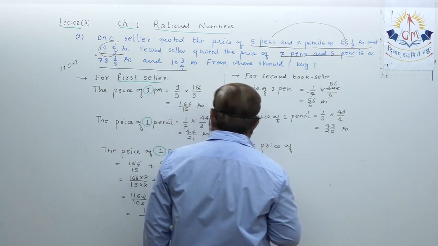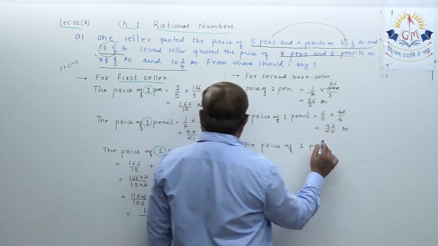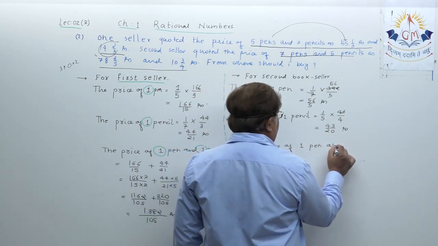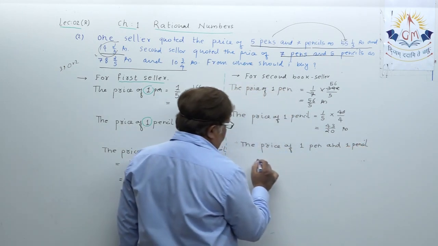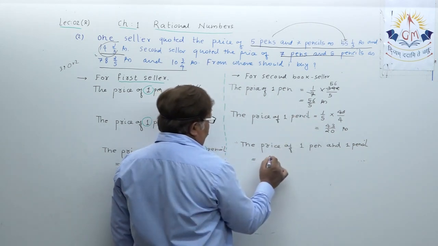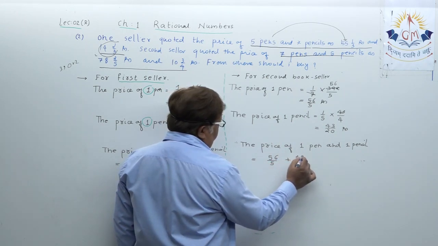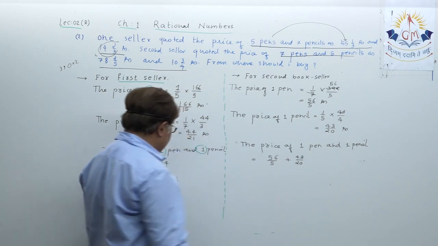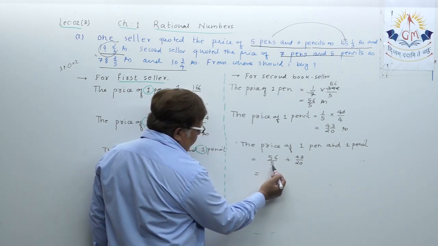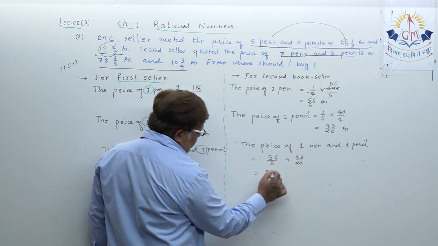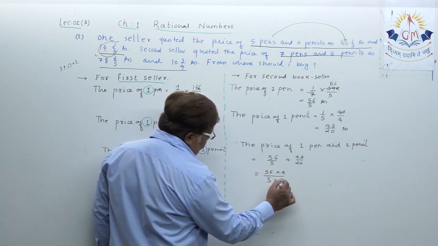The price of one pen and one pencil, okay, is equal to, let us total both of these, 56 upon 5 plus 43 upon 20. The LCM, as you know, of 20 and 5 is 20. Here multiply by 4, 5 4s are 20.